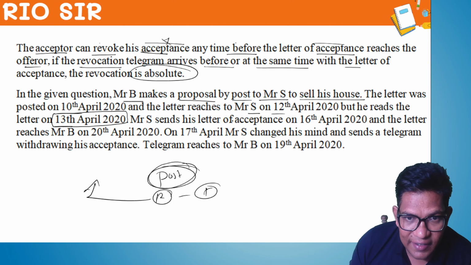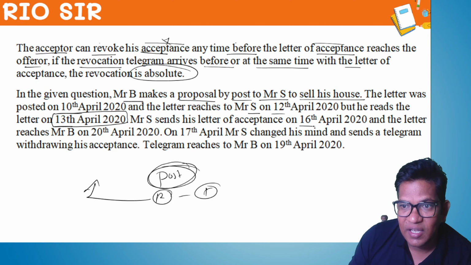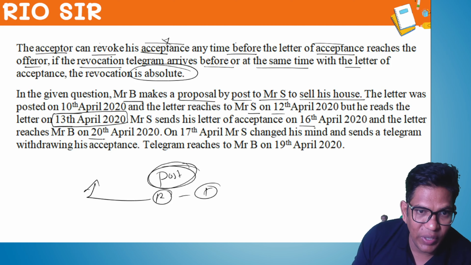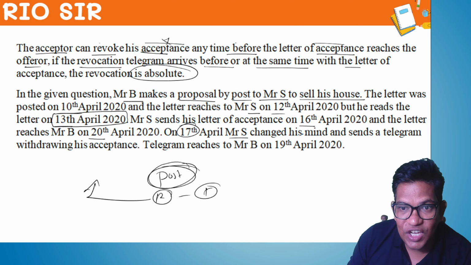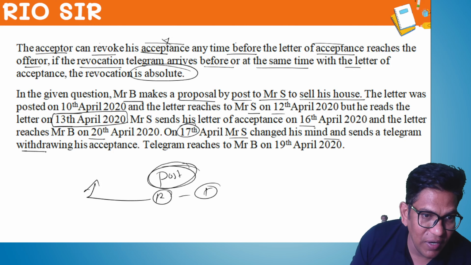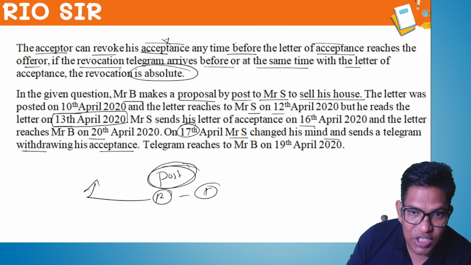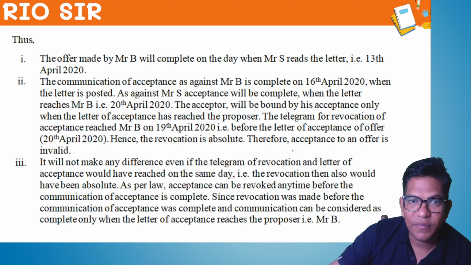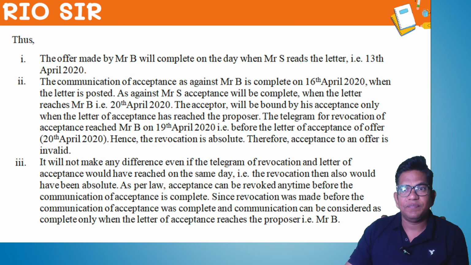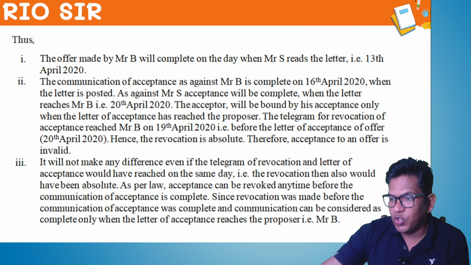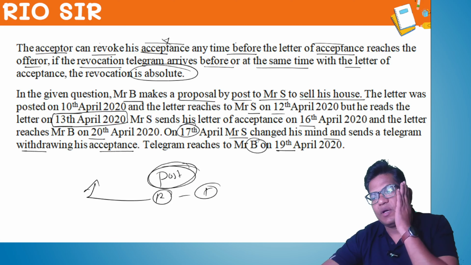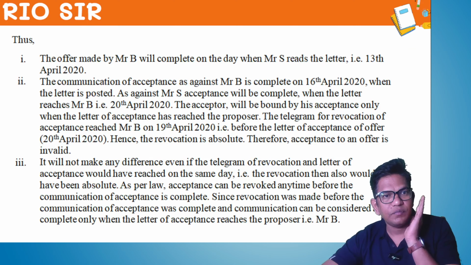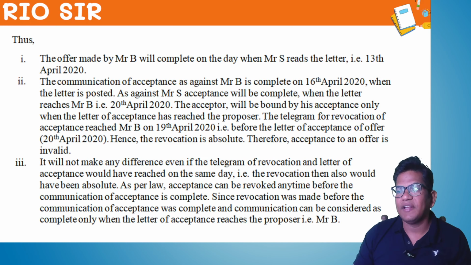Mr. S sent his letter of acceptance on 16th and it reaches Mr. B on 20th. On 17th, Mr. S changed his mind and sent a telegram withdrawing his acceptance. The telegram reaches B on 19th. Correct? So you have to write all these. These are 10 marks questions. Now here we'll discuss this one by one.